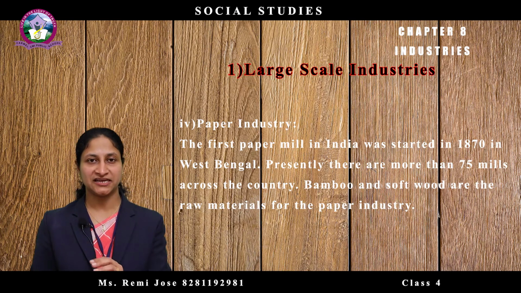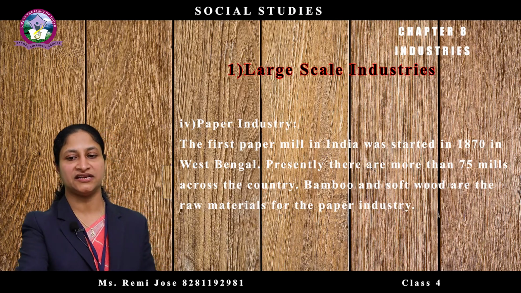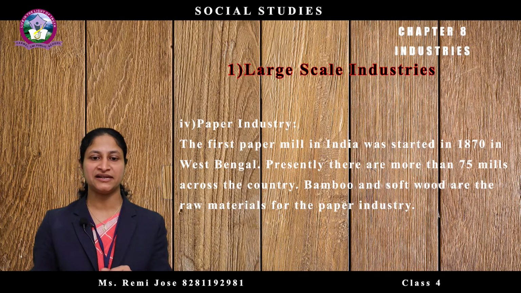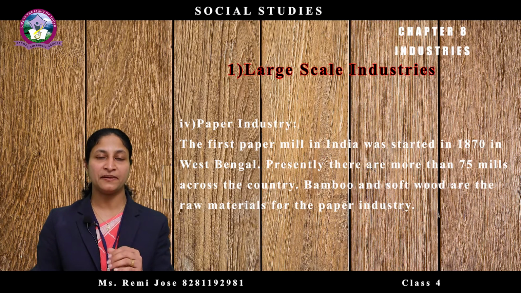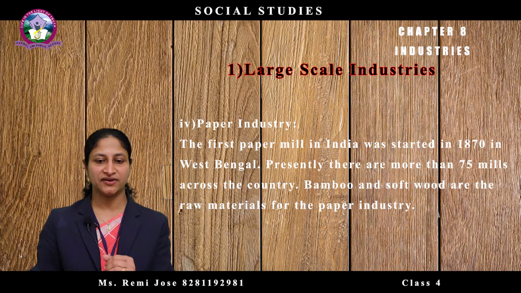But at present, we have more than 75 paper mills in India. The raw materials that are used in the paper industry are bamboo and softwood.